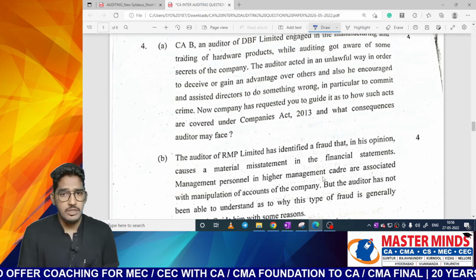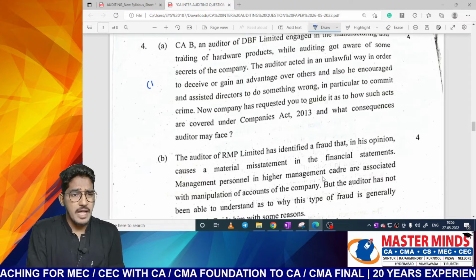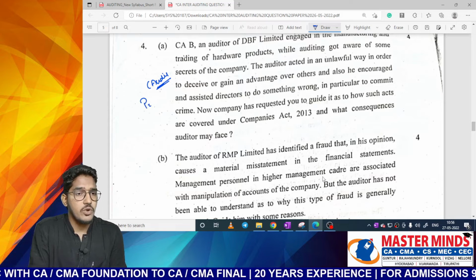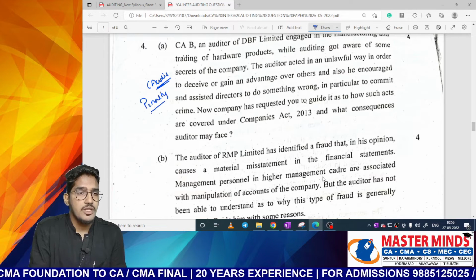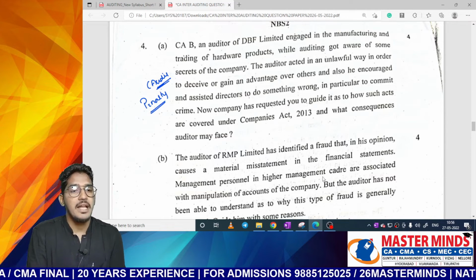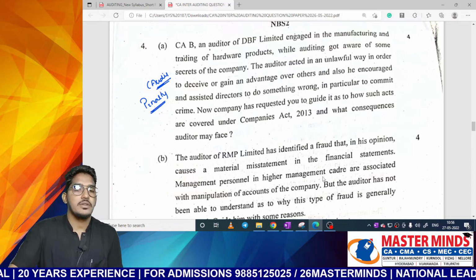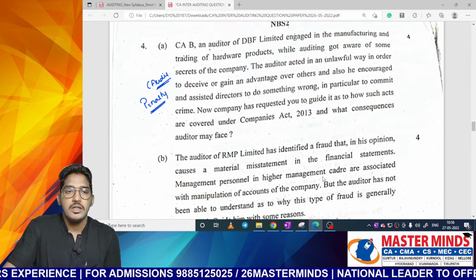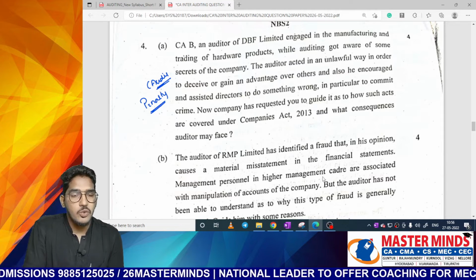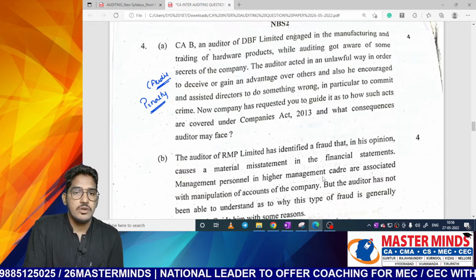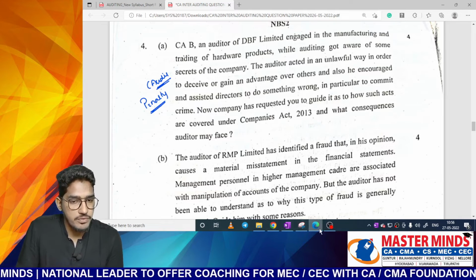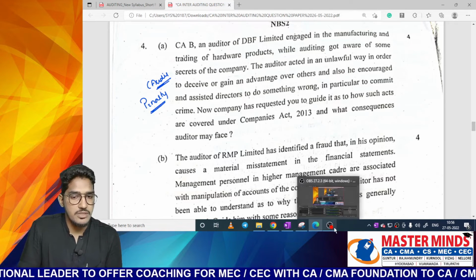So this particular question will be regarding Companies Act. From the Company Audit chapter it has been tested. So there is a dedicated section in the Companies Act which is talking about penalty provisions of the auditor. So as and when we are trying to write this particular answer, we are supposed to write that penalty provisions. What consequences auditors will face if they try to violate the requirements under the provisions of the Companies Act. And also here they are telling the auditor tried to act in a fraudulent manner. So what consequences auditor will face. So this is talking about the penalty related provisions of an auditor. So we have to write the respective section of the Companies Act which is dealing with these penalties.